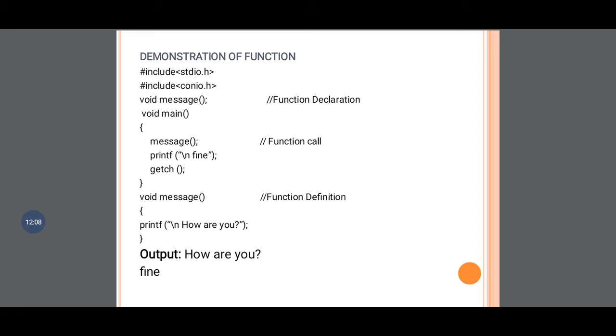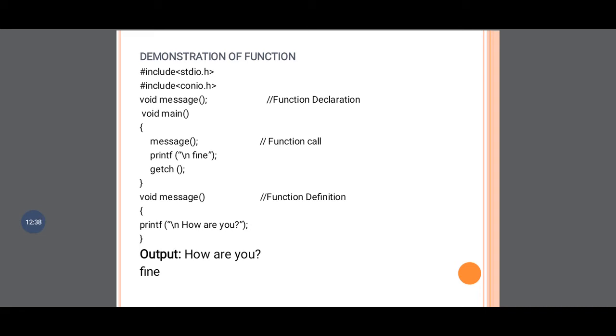Now see, this is a simple program for understanding the function. First of all, we have two header files: stdio.h and conio.h. After that we have declared the function. What is the name of my function? That is message. Here we are not returning any value in our program, that's why I have written void in front of message. After that our main function starts.